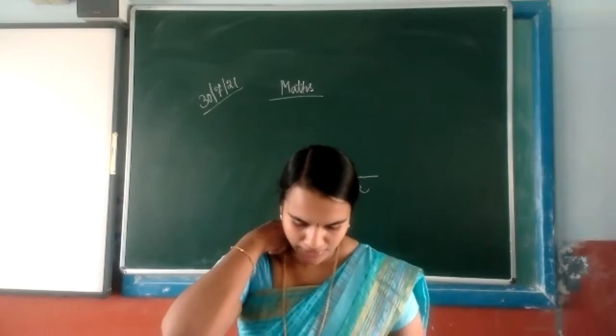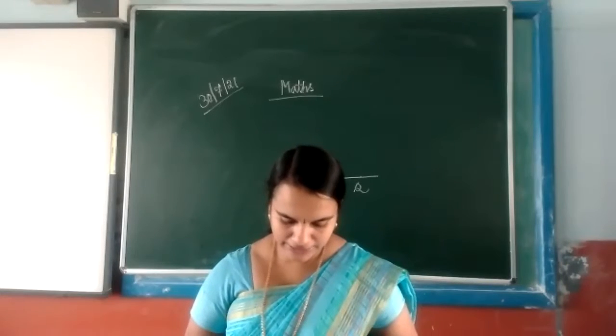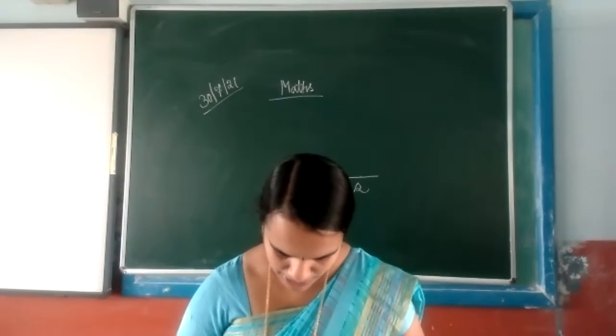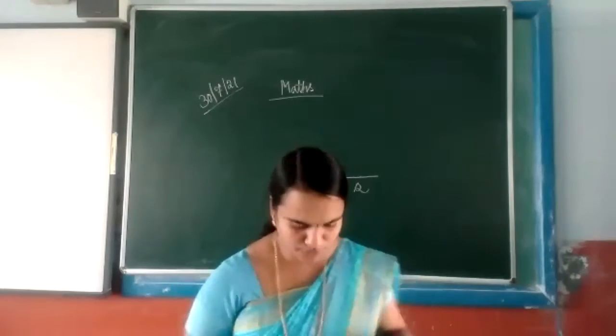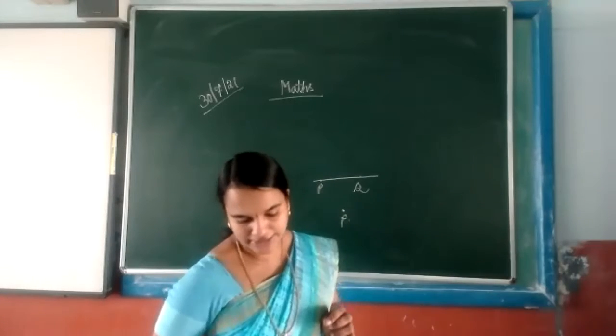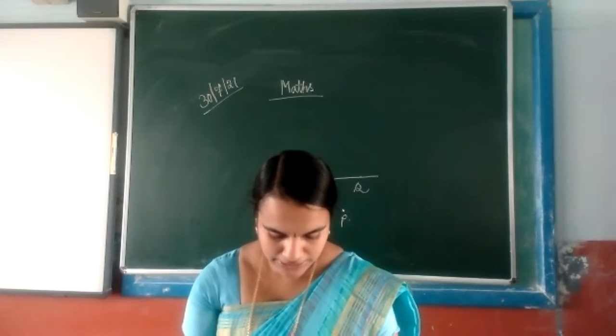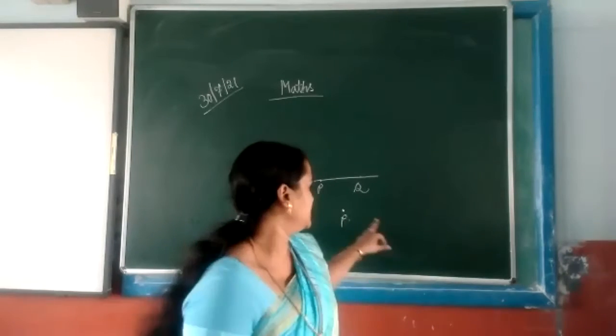A fixed point P is given. How many rays can be drawn with P as initial point? Well, one fixed point P is given, and they asked how many lines can be drawn passing through this given point.